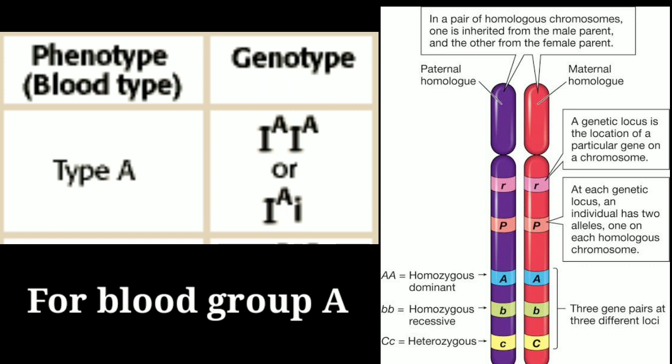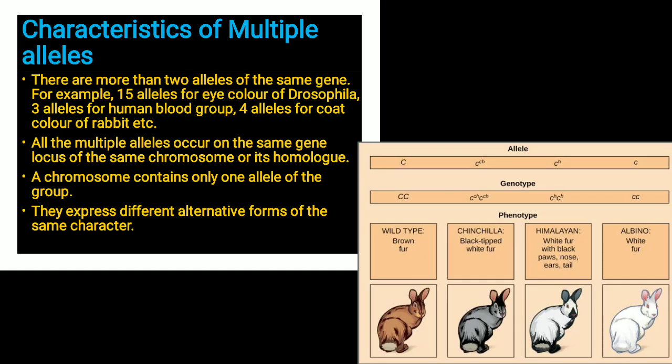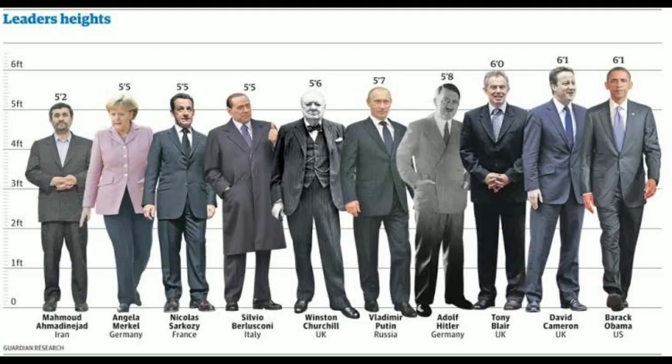And now the last characteristic that I am going to discuss is that the multiple alleles express different alternatives of the same character. Depending upon the type of mutation or the copying error, the multiple alleles will express in different ways, or they can give different degrees of outcome for the same character. Here we can take another example, the gene for the height of human beings.